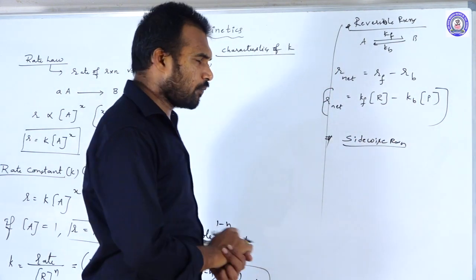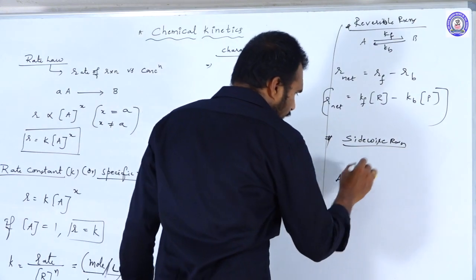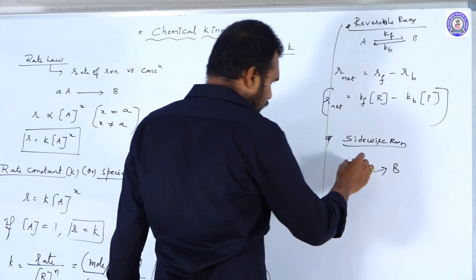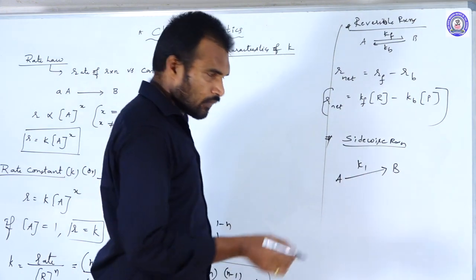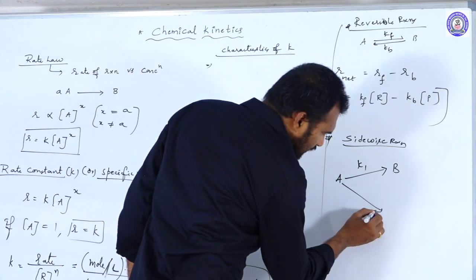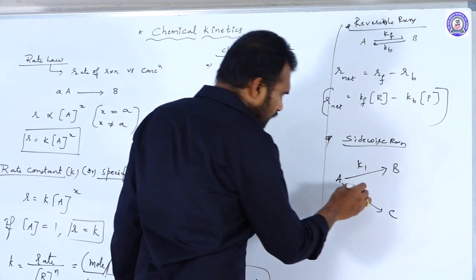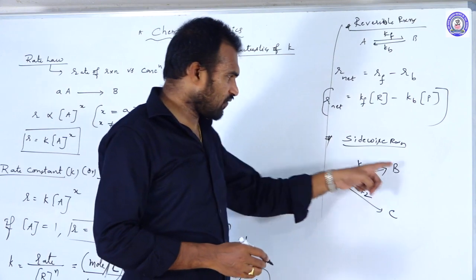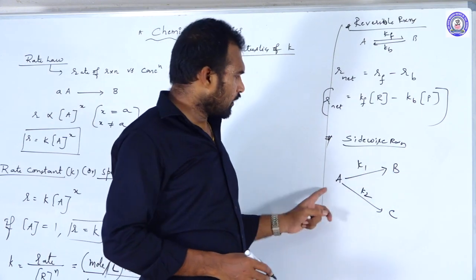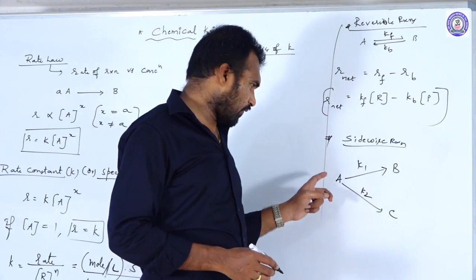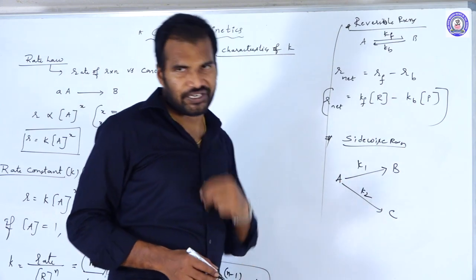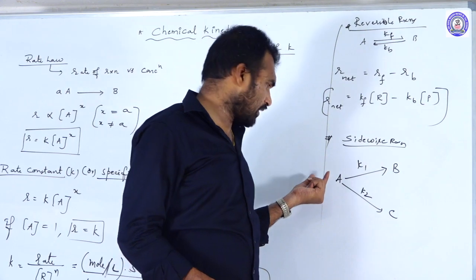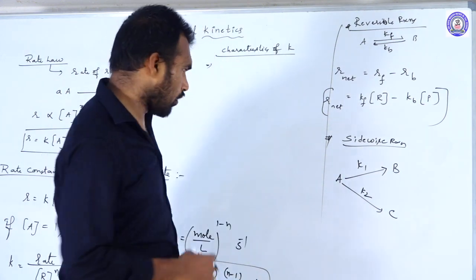Sideways reactions. For example, you take A giving the product B with a rate constant of K1, and the same A giving the product C with a rate constant of K2. Okay, so A is giving B and also C, giving B with the rate constant of K1, giving C with the rate constant of K2. Then in that case, what is the rate of disappearance of A? The rate of the reaction with respect to A if they ask, then how do you write?